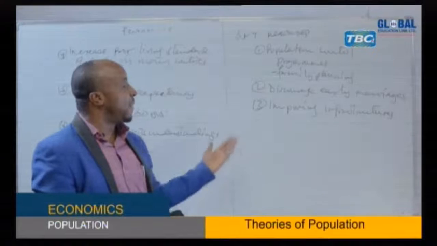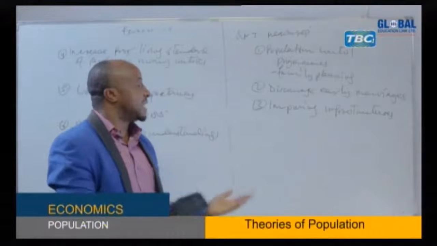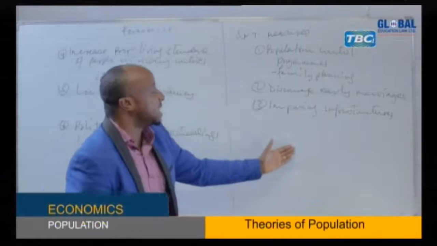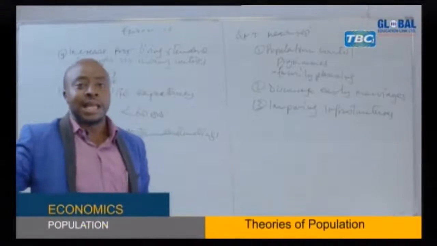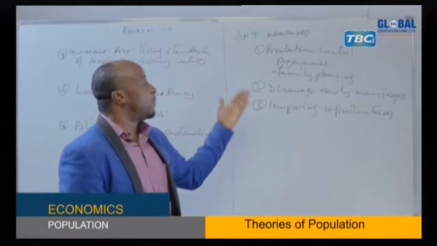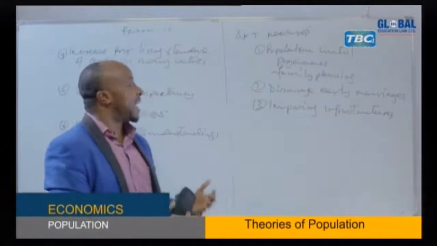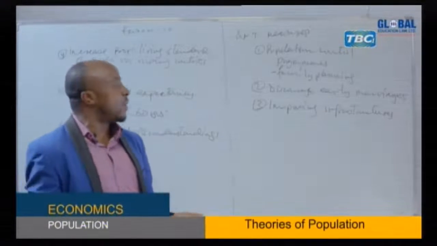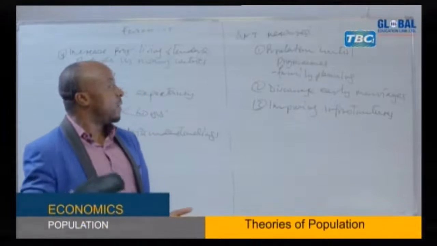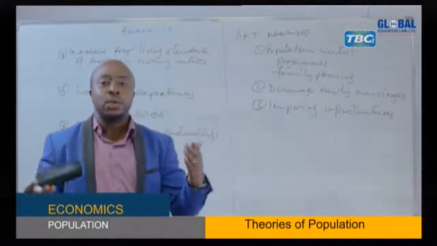For example, you can find people in the southern region producing cereal crops in excess, but there are some other regions which do not have those kinds of crops. Then the crops should be transported by those modern infrastructures to reach those areas. So one of the measures is to make sure that we improve infrastructures, and once the government has improved them, we should be capable of maintaining them, keeping them in good order so that they can be used for a longer time. Because infrastructure may be constructed, but we misuse it in one way or another. So once they are constructed, we have to maintain and use them in good order.